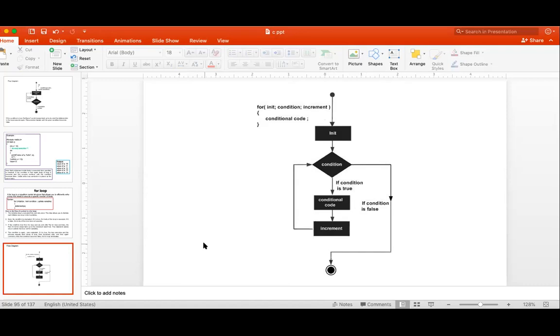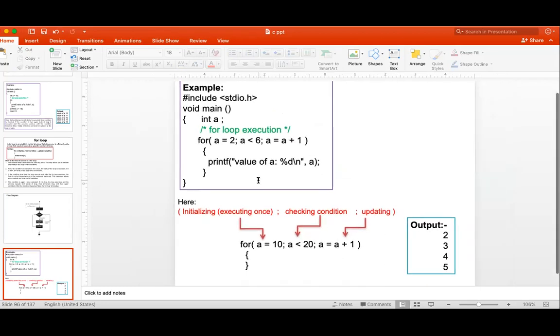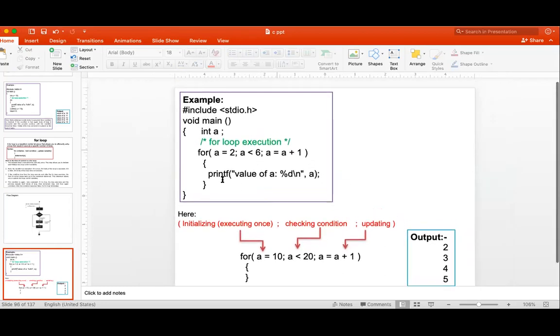Very simple. Okay, so just remember that flow: first initialize, condition, statement, increment, condition, statement, increment, condition, statement. Just remember that flow of your for loop. Yes. Now one problem is given here.